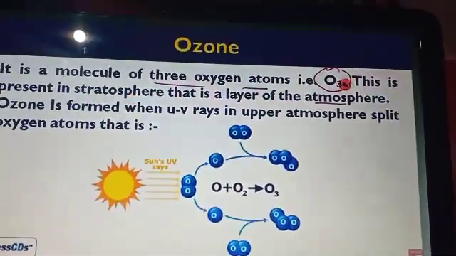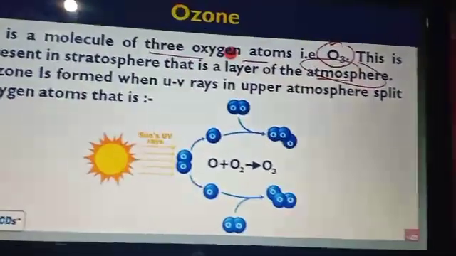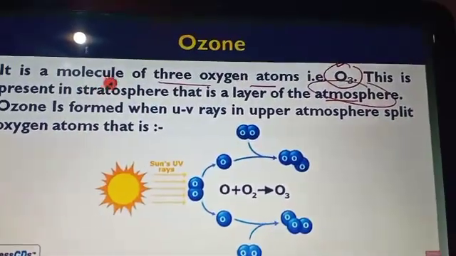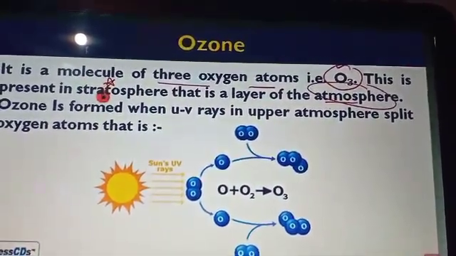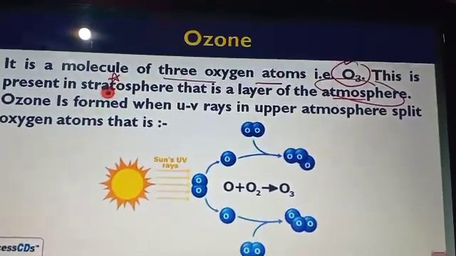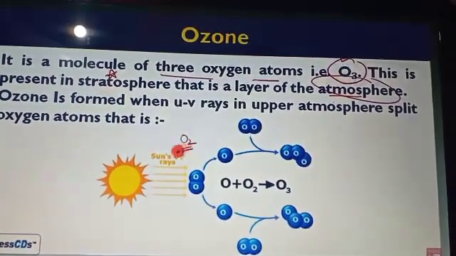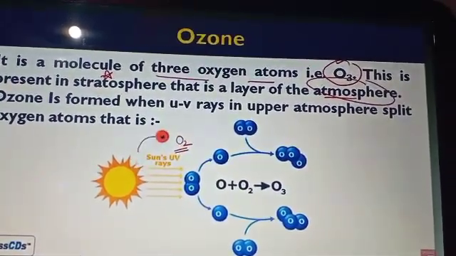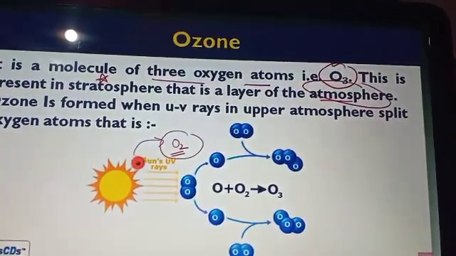When the UV rays in the upper atmosphere split the oxygen molecule, O2 splits into two oxygen atoms, O and O. Now this single oxygen atom further reacts with oxygen gas, that is O plus O2.